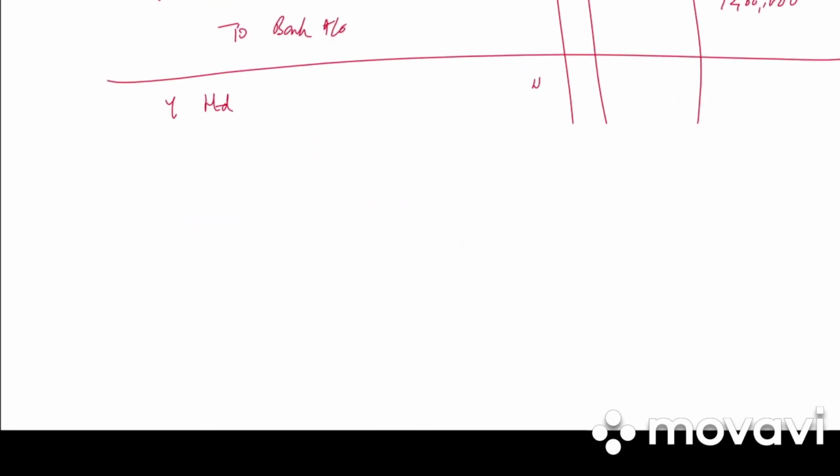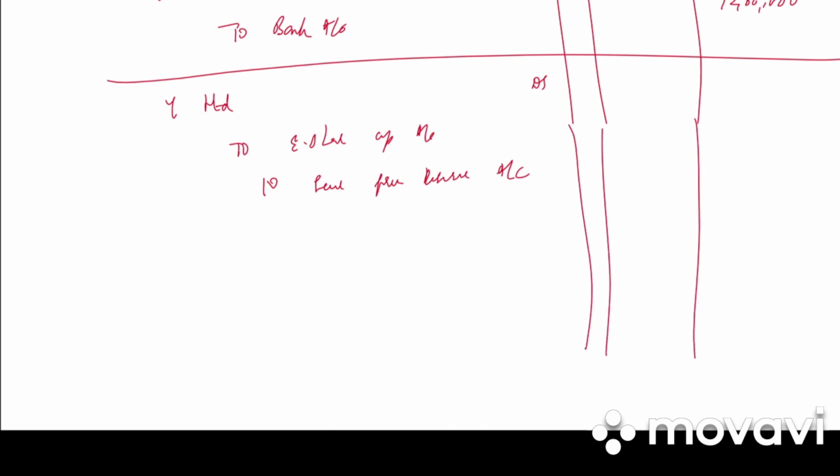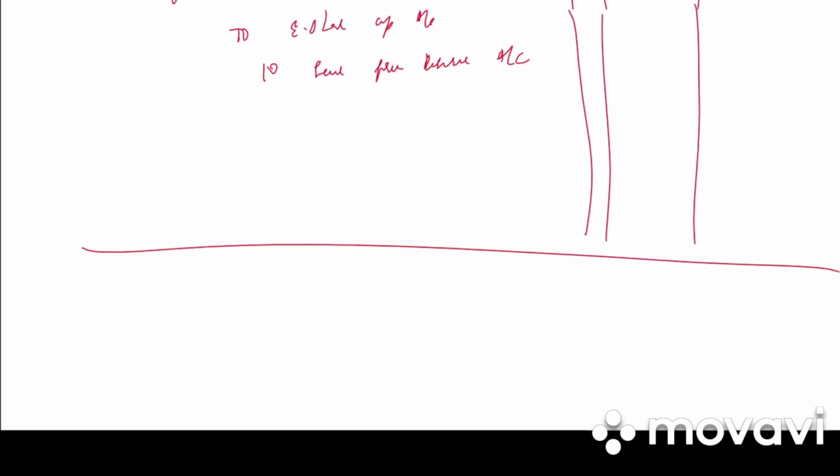Last entry we have Y Limited debited to equity share capital account, to securities premium reserve account. So what is the premium? They have said that is 20%. So out of 30 lakh, how much is remaining to be paid to Y? It is 18 lakh. In that 18 lakh, premium is 20%. So we need to find the number of shares.